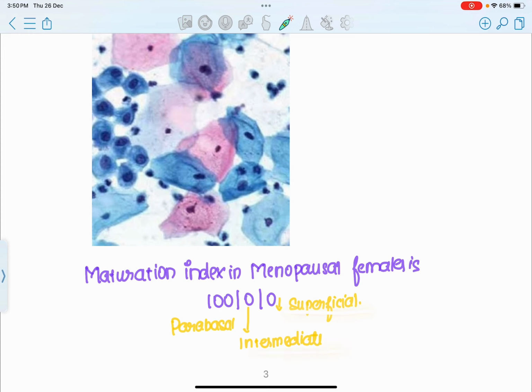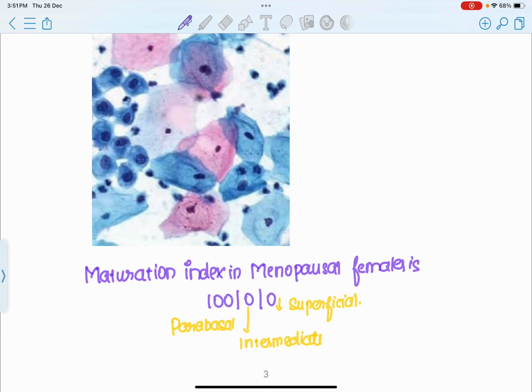The number of superficial cells and intermediate cells is decreased in a female who has attained menopause, because superficial cells and intermediate cells are seen only during the reproductive age group when there is an increase in the amount of estrogen in a female, right? But in a patient who has attained menopause, there is a decrease in the amount of estrogen. So when the amount of estrogen is decreased, there is going to be no superficial and no intermediate cell.